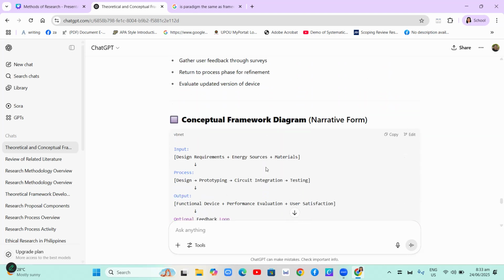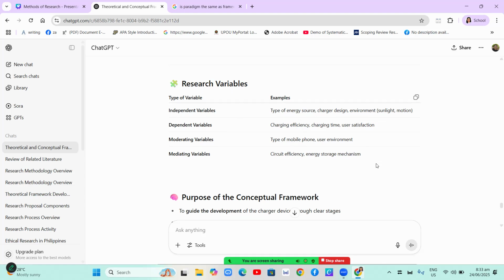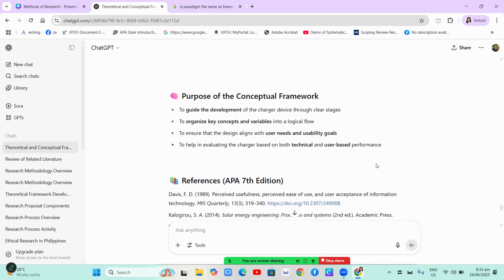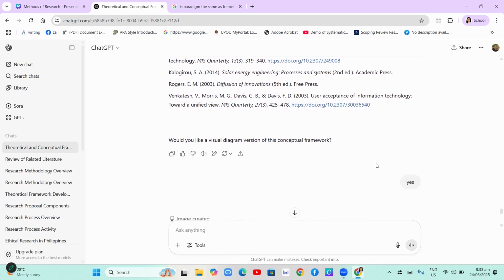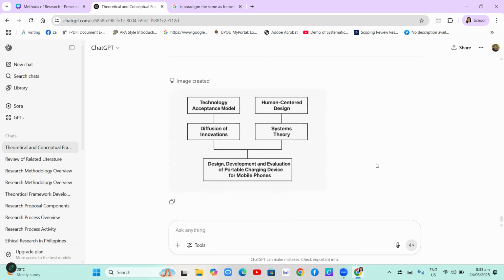So let's now see the research variables. The independent variables are the type of energy source, charger design, and environment. And the dependent are the charging efficiency, charging time, and user satisfaction. And the moderating variable is the type of mobile phone, and the mediating variables are circuit efficiency and energy storage mechanism. Okay, so this is the purpose of the conceptual framework. You can pause the video to read. Okay, and the references. So I will now show you, first, let's see the theoretical framework for the study.